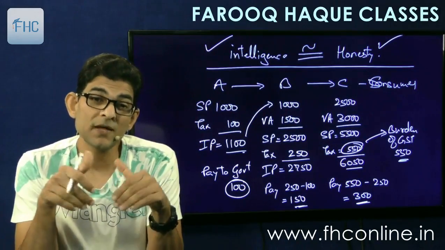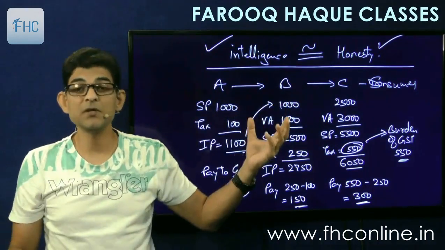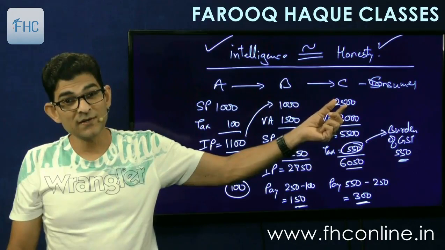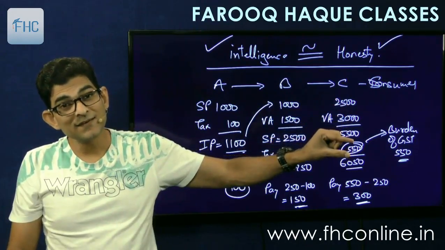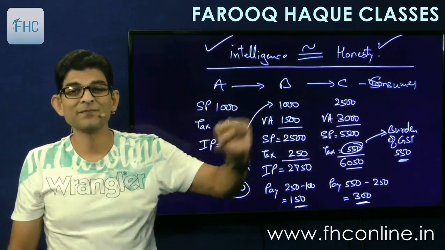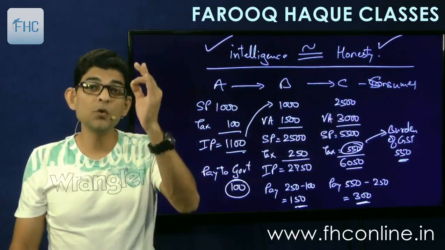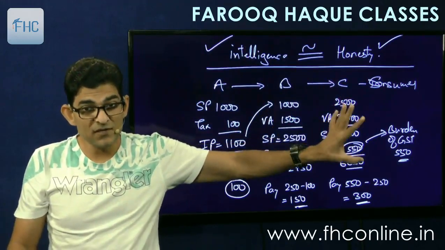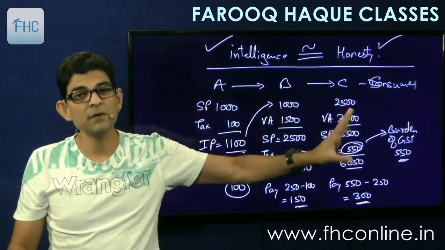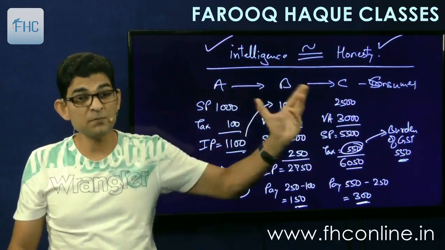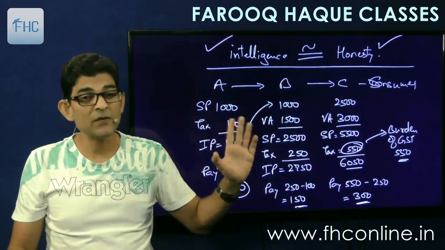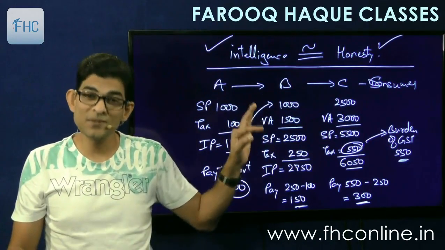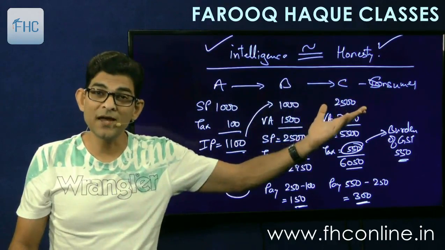So the next person has to pay tax on full value addition, including the value addition of B. So though we say that B is exempt, his value addition forms part of cost here, and it will be taxed again. So ultimately it is taxed. So all the exemptions work only when the exemption is given to the final supplier. If this person is exempted, then it's fine. Then the exemption is there. It passes on to the consumer. But if any intermediate person is given exemption, then it is of no value, because that exemption is no exemption. Because this value addition, though exempted here, will become taxable in the hands of the next supplier.